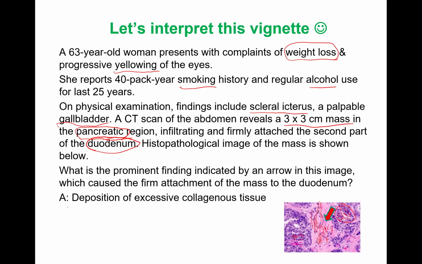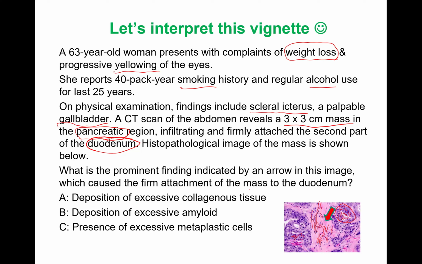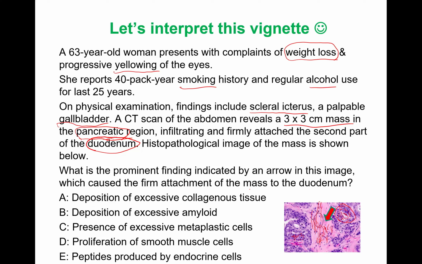So the question is asking, what is this finding? A, deposition of excessive collagenous tissue, or deposition of excessive amyloid, presence of excessive metaplastic cells, proliferation of smooth muscle cells, or peptides produced by endocrine cells. Now you can see easily, we understood it is option A, deposition of excessive collagenous tissue. This excessive collagen, eosinophilic fibrous tissue produced by the fibroblasts in the stroma, is stimulated mainly by these cancer cells of the pancreas, parenchymal cells, proliferating cancer cells.